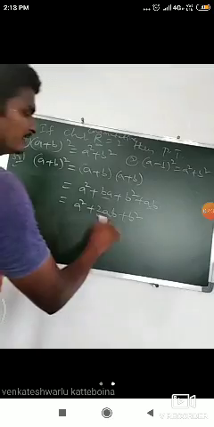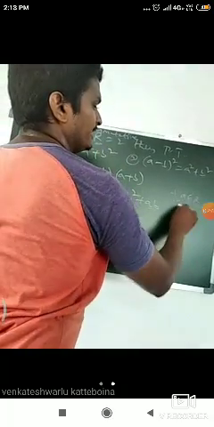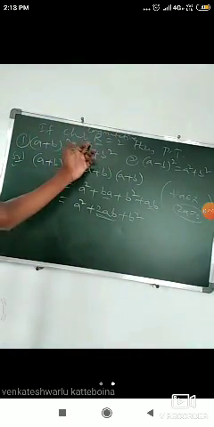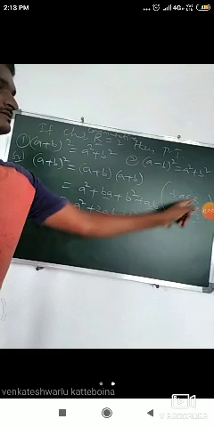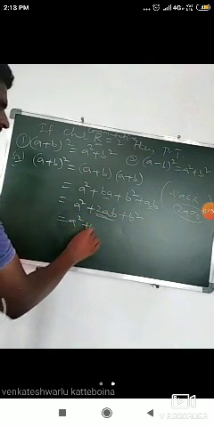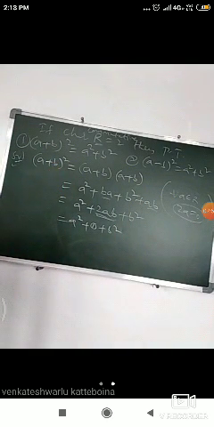So here if characteristic is 2, then for every a belongs to R, 2 into a is equal to 0. Characteristic of R is 2 is nothing but for every a belongs to R, 2a is equal to 0. Here 2 into a is equal to 0 means a square plus 0 plus b square. From that we get a plus b whole square is equal to a square plus b square.